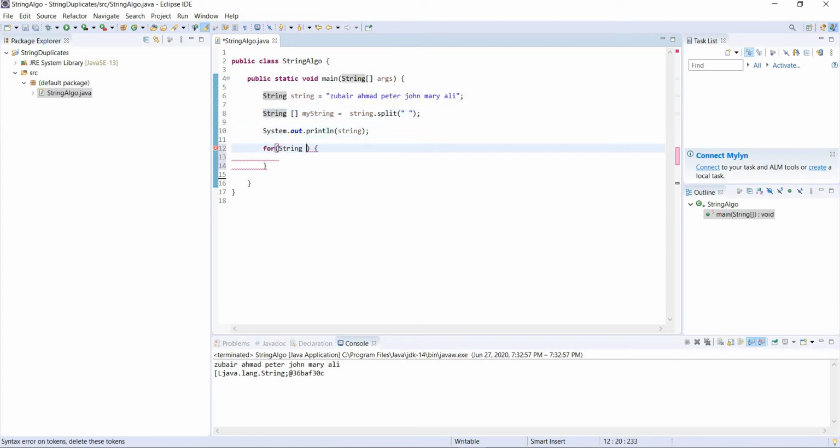So this is the type, String, and then you can give a space and write any variable name of your choice. You can write ABC, XYZ, whatever. I just want to call it s, and then you write a colon, and then the name of the array. This is the type of the array, and this is just a variable. And the name of the array is my string.